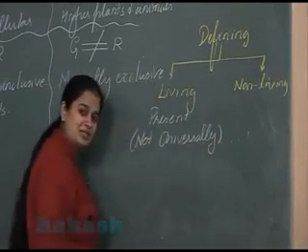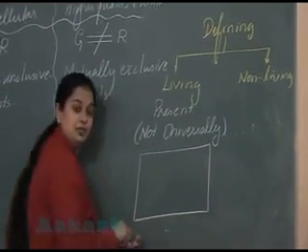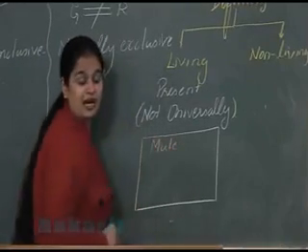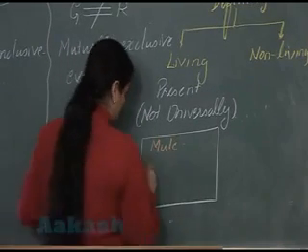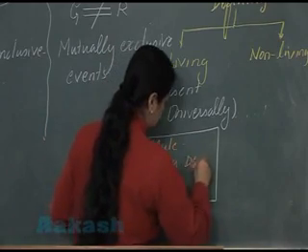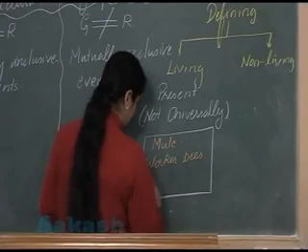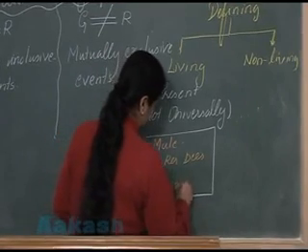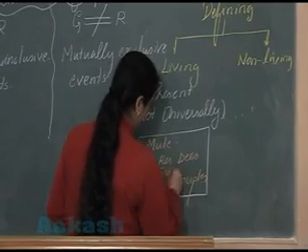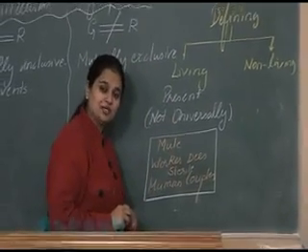What are the exceptions which I have cited here? Exception is mule, then sterile worker bees and sterile human couples. What about the non-living objects?